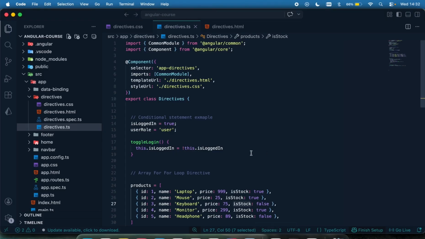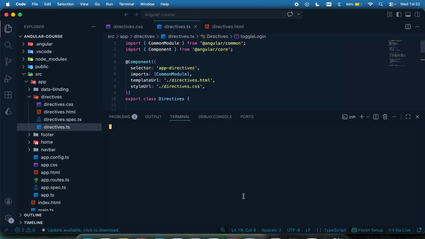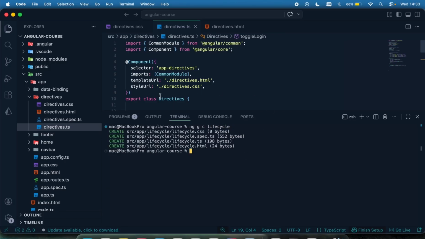I'm going to come to my Visual Studio right here. I'm going to just create a new component, so ng generate component. I'm just going to call this lifecycle, like that, just to give an example of how it can be used. So that has been created.